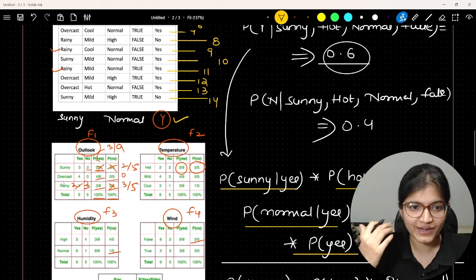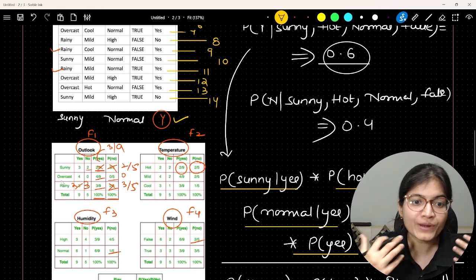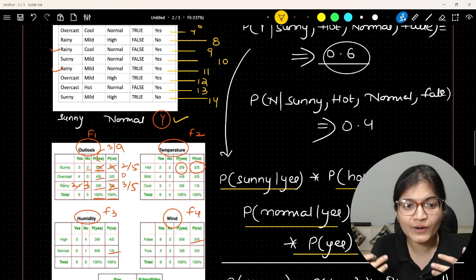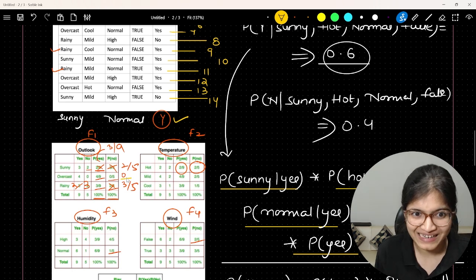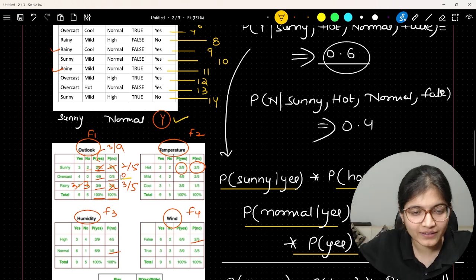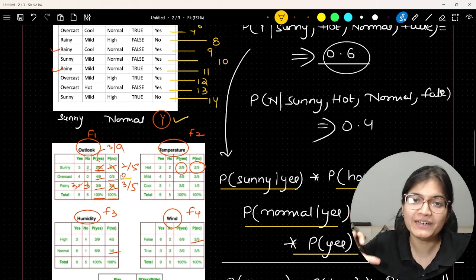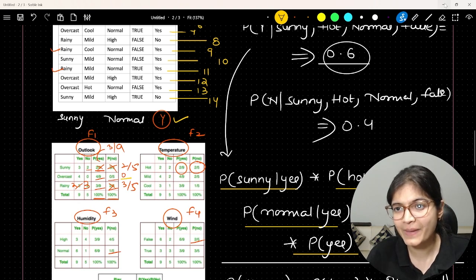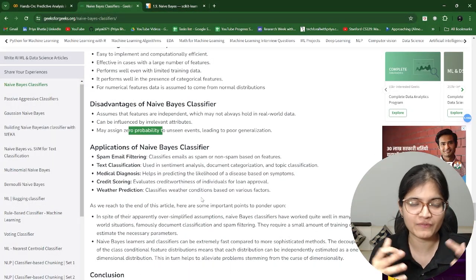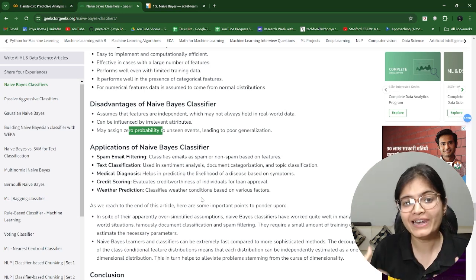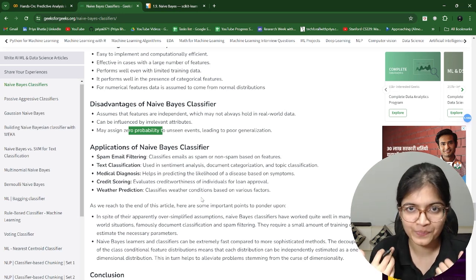So what I'm saying is, for example, you're trying to calculate the outlook as overcast, and you're trying to evaluate the probability of overcast given no. So it will come out to be 0. And that is where your complete calculation becomes 0, which might be a problem in this case. And that is the major issue why, at maximum number of times where we have a lot of data, we will never go for this kind of a classifier, right?